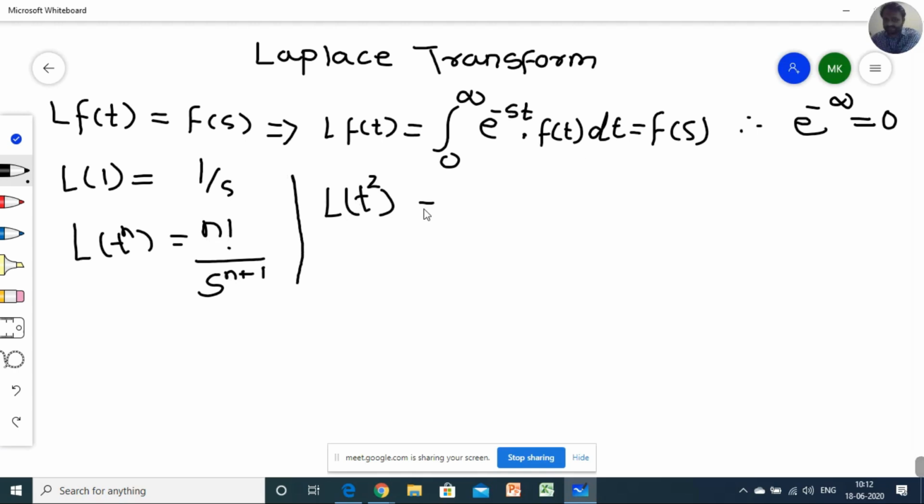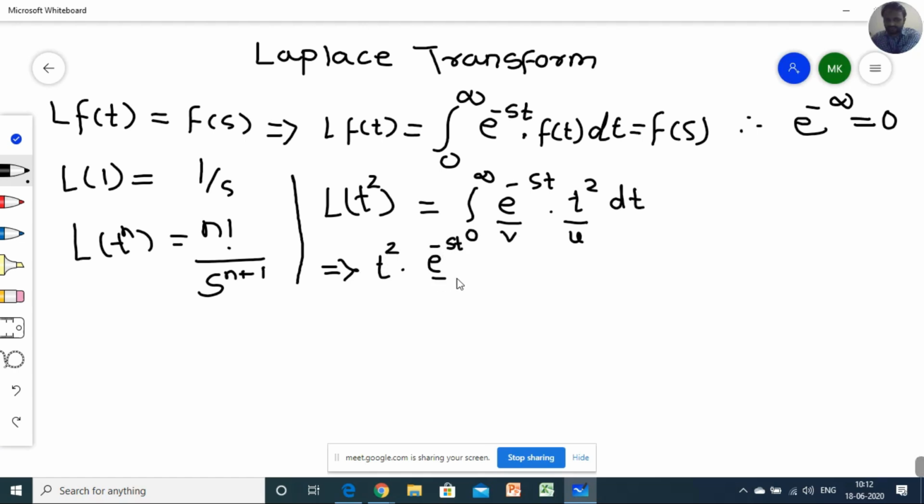Suppose I have to define this: integral 0 to infinity of e raised to minus st into t square dt. You just have to apply integration by parts. This part is my v and this part is considered as u. As it is, t square outside, integration of e raised to minus st upon minus s, because we are integrating with respect to t, so please understand these things.